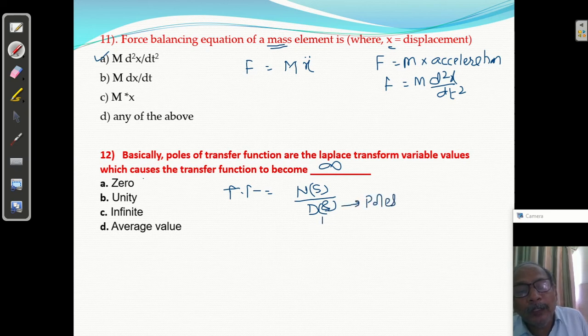So if denominator is equated to 0, transfer function क्या होगा? Something upon 0 is infinite. So अगर इसको equate to 0 करेंगे denominator को, it will give the poles. So transfer function will become infinite. So answer is C. 12 का C is correct.